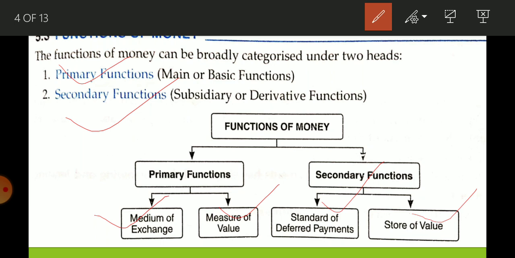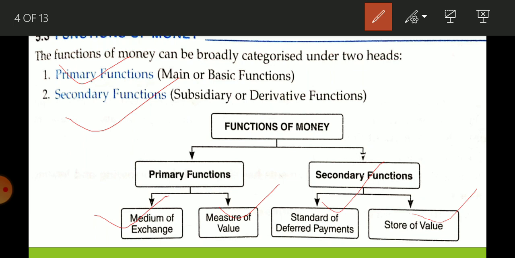Suppose Abhishek requires 100 rupees, so he can borrow this money from Vikas and make the payment after 2 days, 3 days, or after 1 month. There will be no issue. Why? Because the value of money is stable. Whatever you can purchase today with 100 rupees, you can also purchase after 2 months. So there will be no problem.